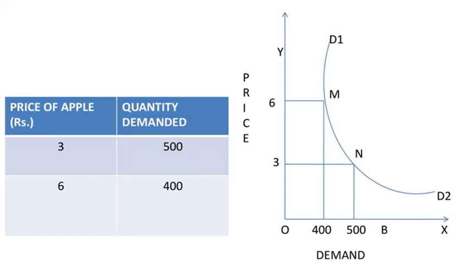It makes a difference from which point we start. Moving from point M to N is different from N to M. It is because the percentage change in quantity and the price is different depending upon the price and quantity from which it is taken. The difference in the starting point reveals different values of elasticity coefficients. If we move from M to N, we get EP is equal to delta Q by delta P, P by Q.